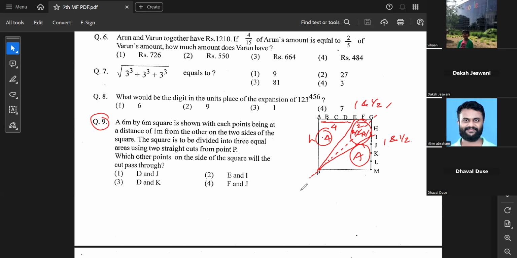Yes, sir. So how did I divide? By drawing two lines from point P to E and I, sorry, from point P to E and I. Hence E and I are my correct answer.